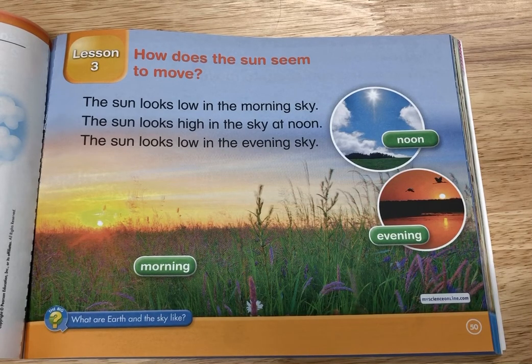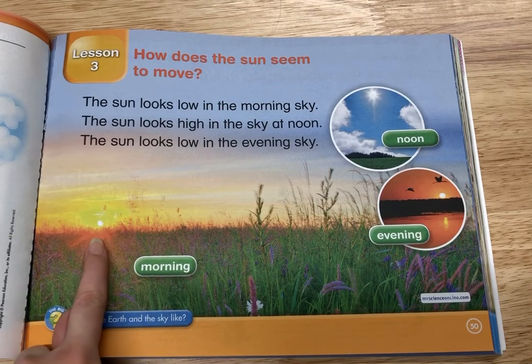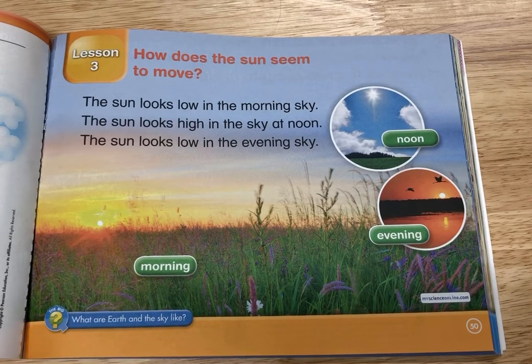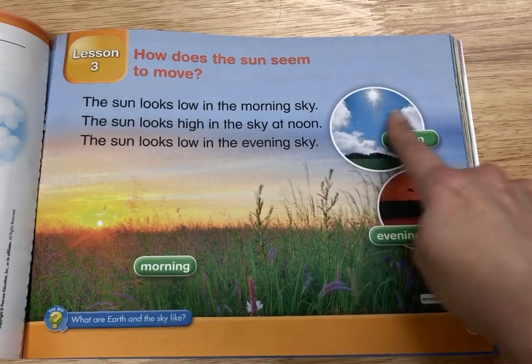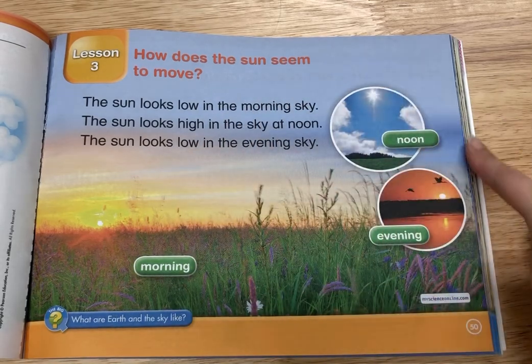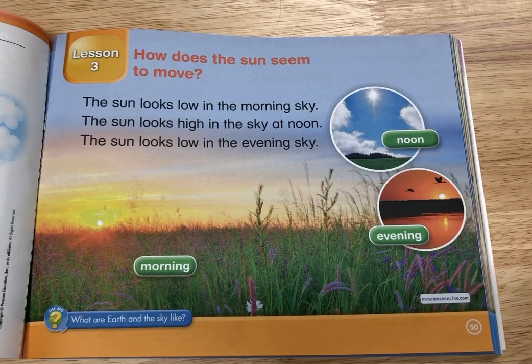So, does the sun look high in the sky all day long? No. It looks low in the early morning, like we went over. Okay? And then it gets higher, right, as the day goes by. And then it has to come back and get low again so that it can set during evening time.